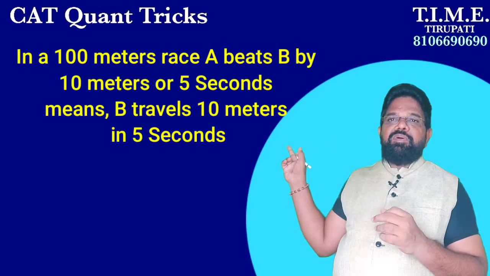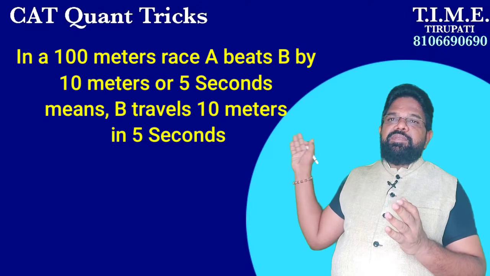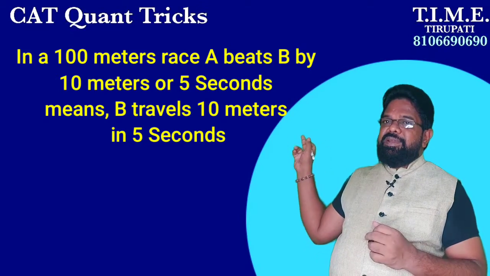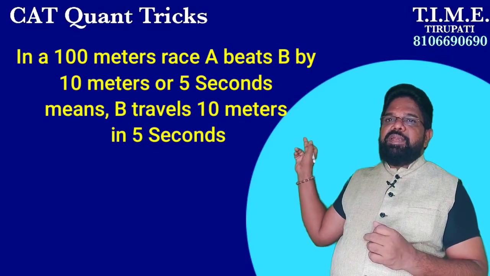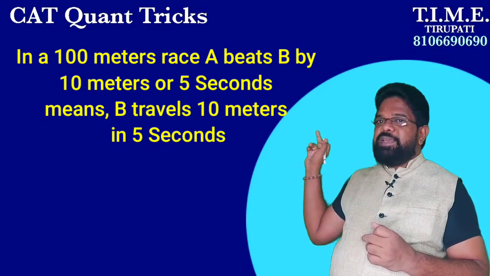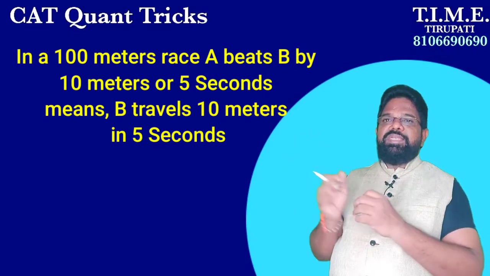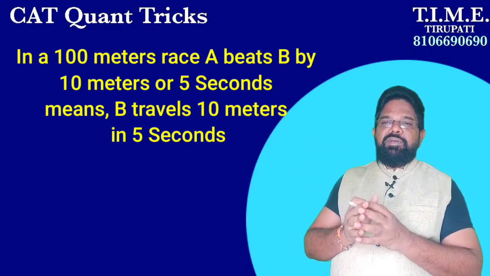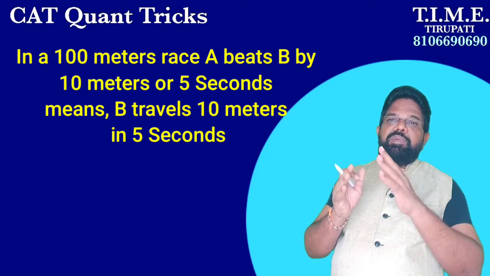In a 100-meter race, A beats B by 10 meters or 5 seconds. According to distance, A beats B by 10 meters, but according to time, A beats B by 5 seconds.